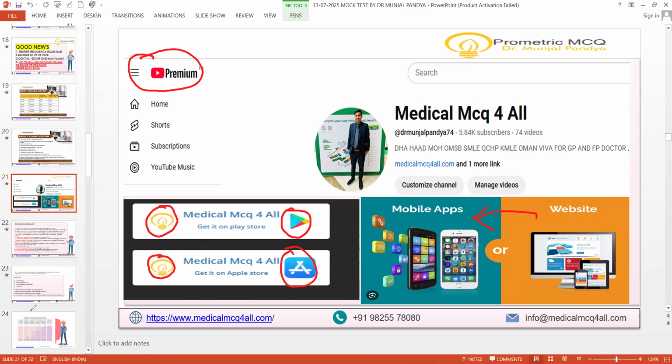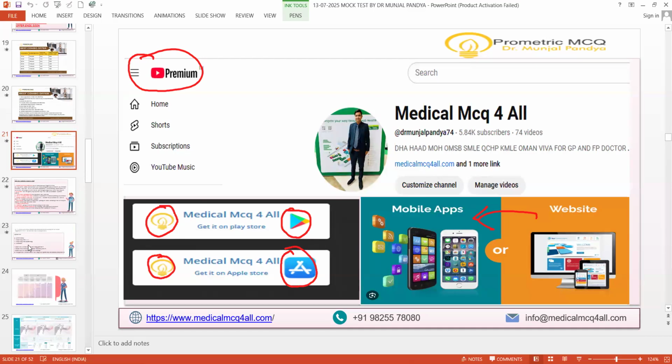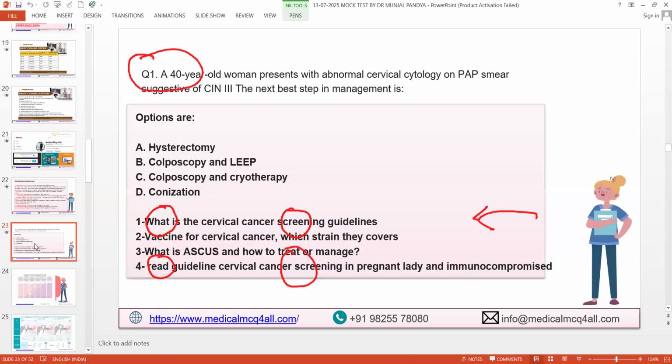So without wasting time, I'll just jump onto the questions very quickly, and then we'll do the feedback later. So the first question is in front of your screen. A 40-year-old female presents to you with abnormal cervical cytology on pap smear suggestive of CIN3. The next best step in the management is: hysterectomy, colposcopy and LEEP, colposcopy and cryotherapy, or conization.